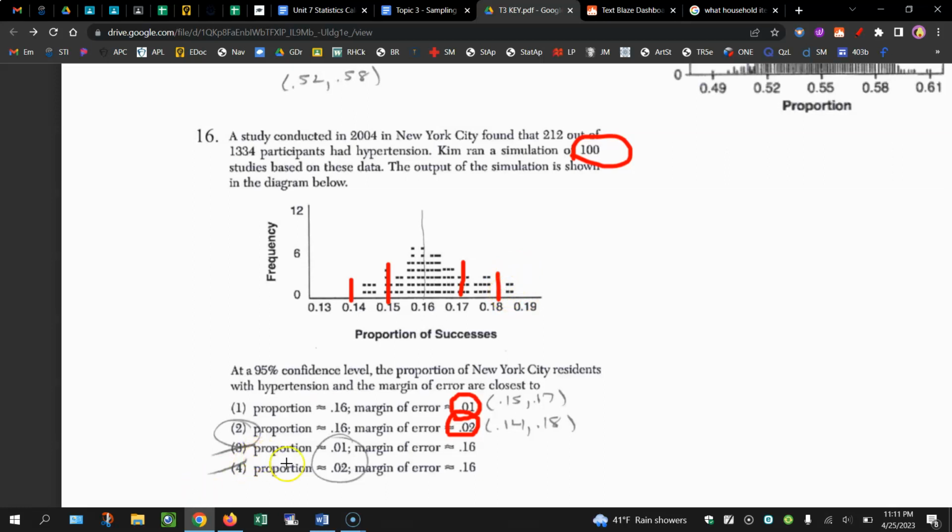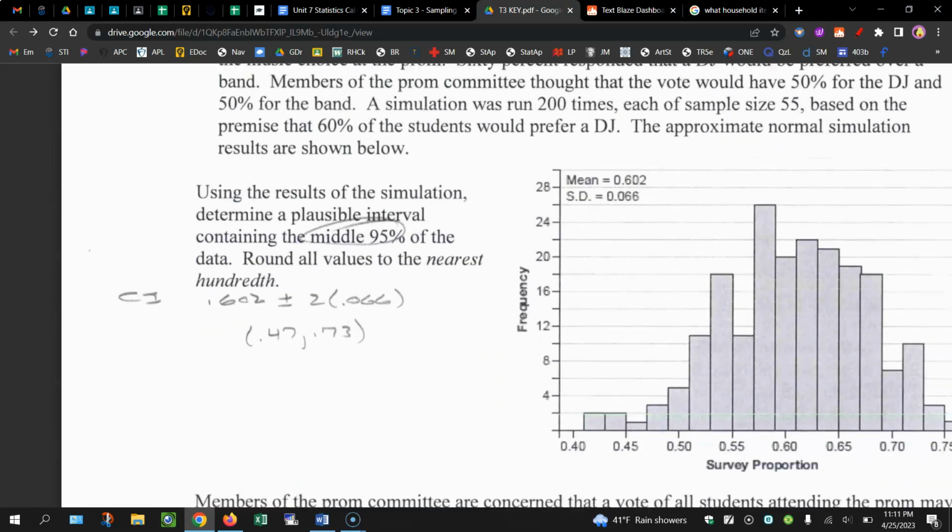And then the issue with choice 3 and 4, they're saying the proportion is 0.01 or 0.02, but the proportion should be the mean here, which is about 0.16. So choice 2 is your best response for 16. Moving on to 18.